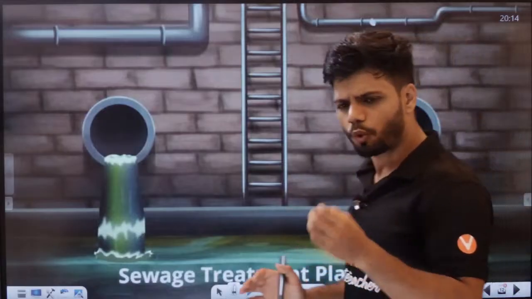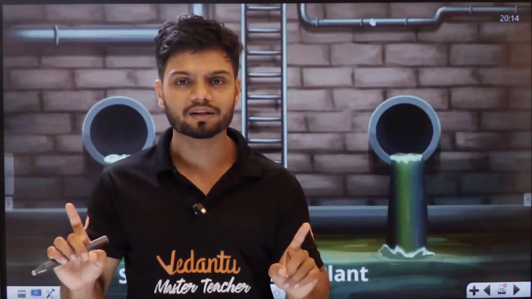So what we need to do is treat the water. We need to purify the water. That is called STP, sewage treatment plant. The whole need of STP is to purify the water before leaving it into a natural water body. So with that basics in mind, shall we start, students?